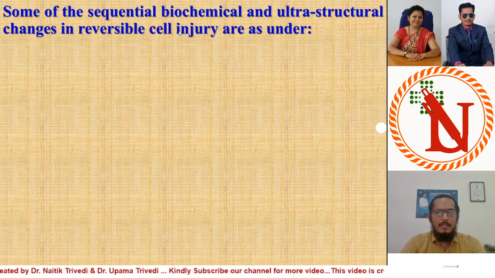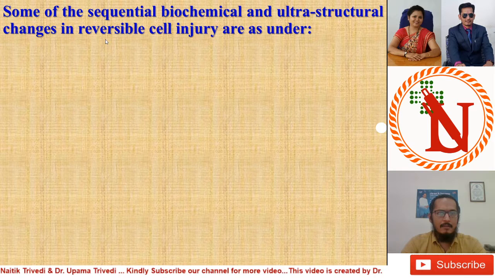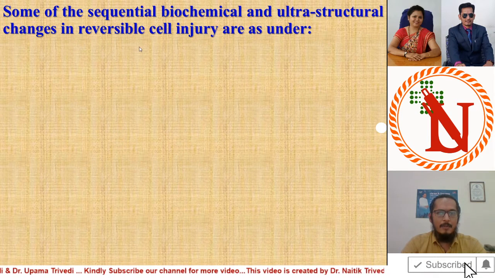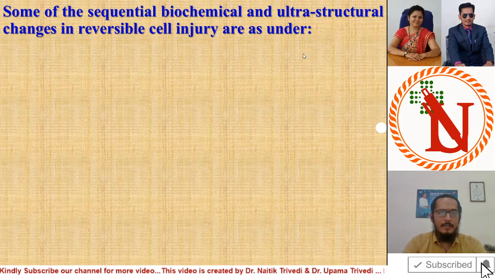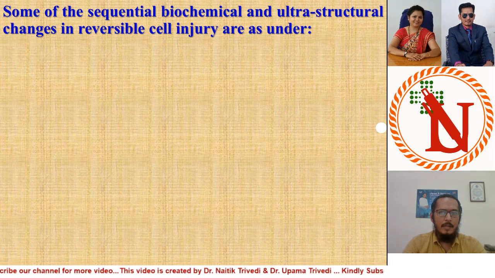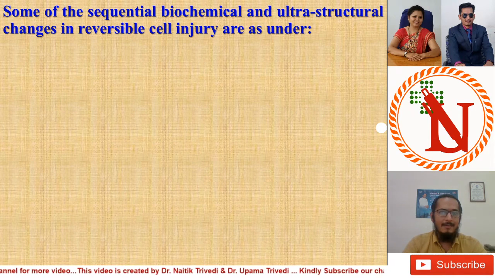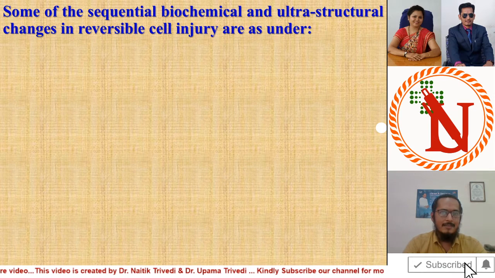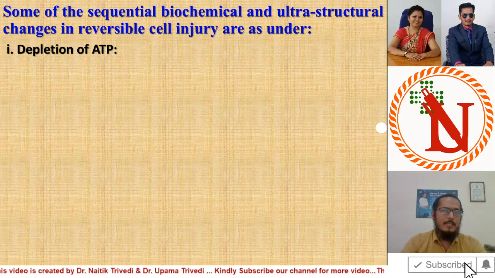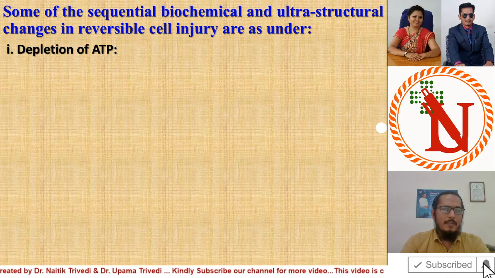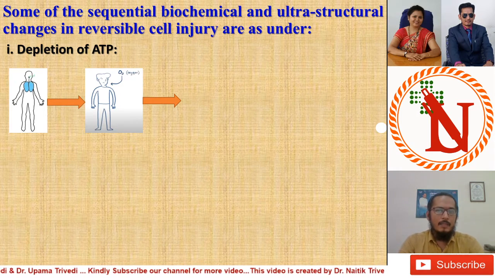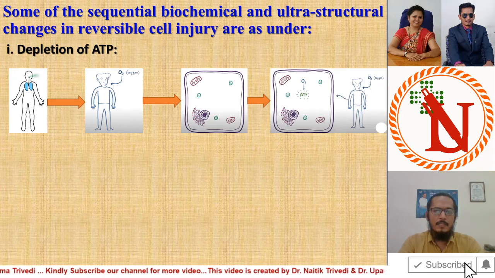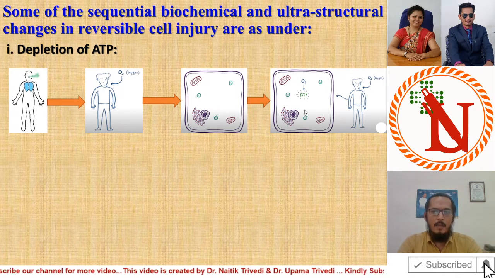Some of the sequential biochemical and ultrastructural changes in reversible cell injury are as follows. To know how it occurs, let us see what kinds of sequential biochemical and ultrastructural changes arise. So first, depletion of ATP. As we know, when we breathe oxygen, what will happen? Oxygen produces ATP.